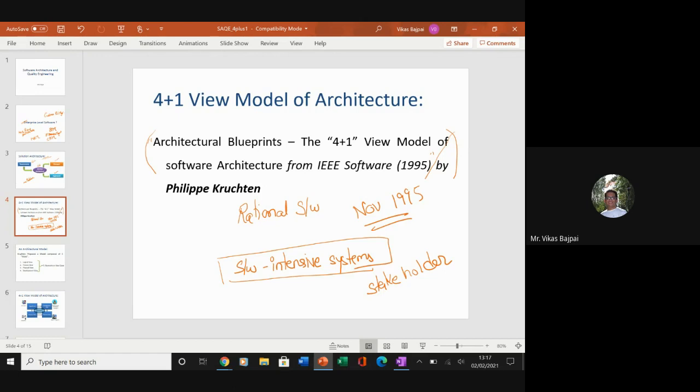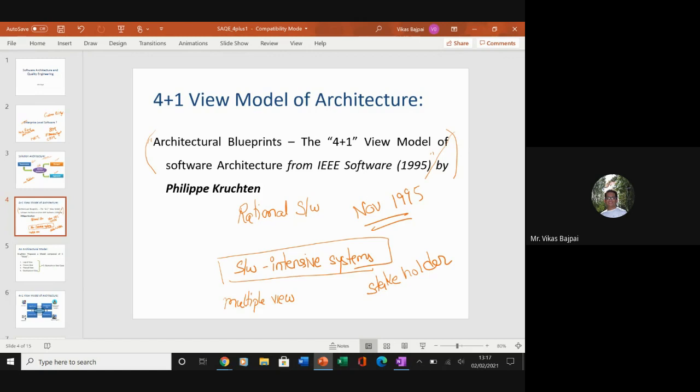So this is based on multiple views. I have several views. That's why it is called the 4 plus 1 view. So multiple views are added to it, and these views are used to describe the system from the viewpoint of various stakeholders. Now, let's try to cover this one by one. One by one, in the sense, we'll cover each and every part of it. We'll cover 4 plus 1th. I'll skip because I assume that you have already covered your DFDs and UML diagrams thoroughly.